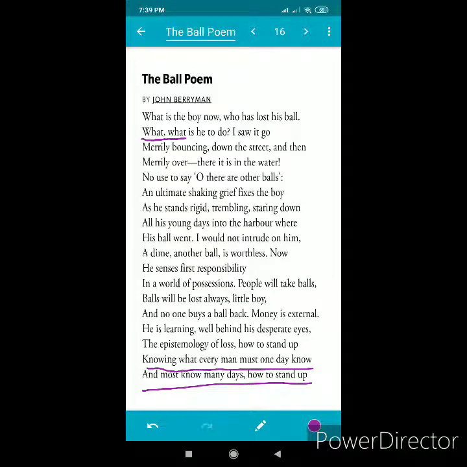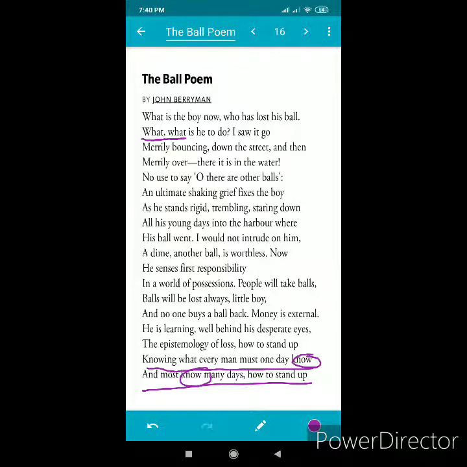Here the word know, K-N-O-W, is repeatedly used to emphasize that the incident has given a lesson to the boy about the hard fact of life that one has to suffer losses from time to time, and one should know how to accept the losses bravely without being shaken by them.